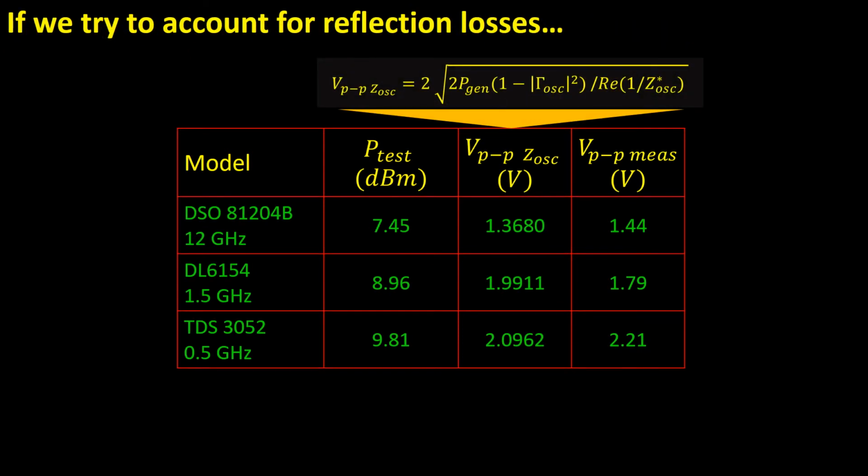What about considering mismatches in the simulations? We might say that the agreement between simulation and measurement improves a bit in our Tektronix for this case, but no significant changes are seen at all. As we spotted in our previous video, all oscilloscopes are very well matched to 50 ohm. It could even happen that some manufacturers already include internal corrections to fix the known mismatch effects, as it is done in the calibration of a power meter.